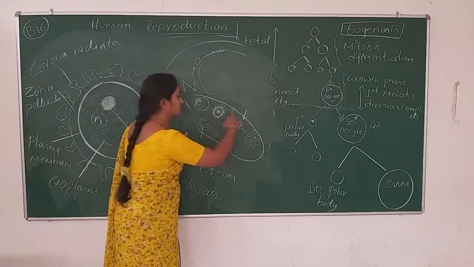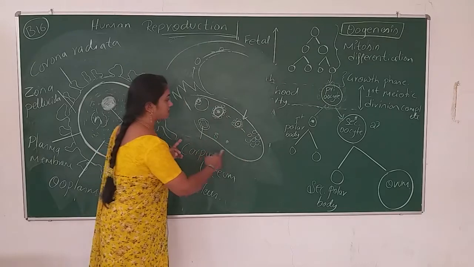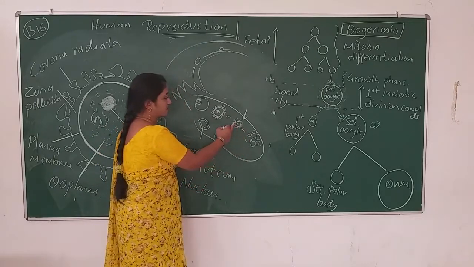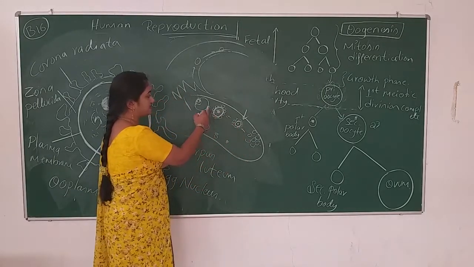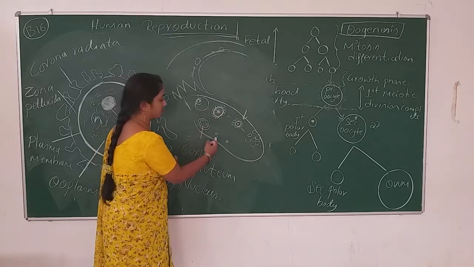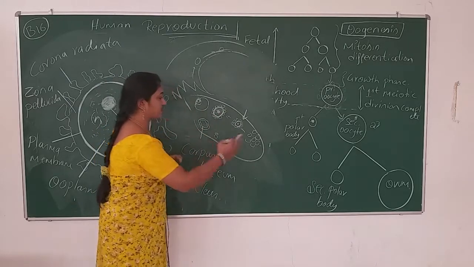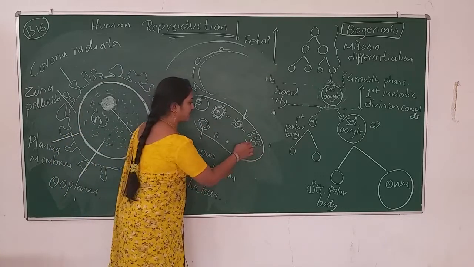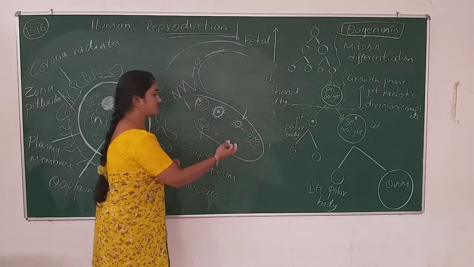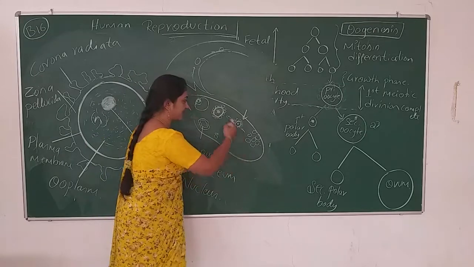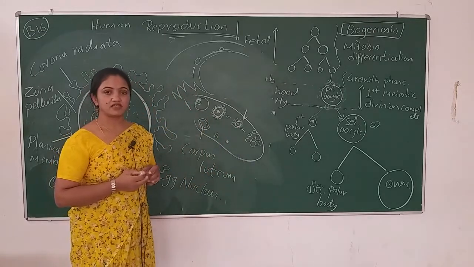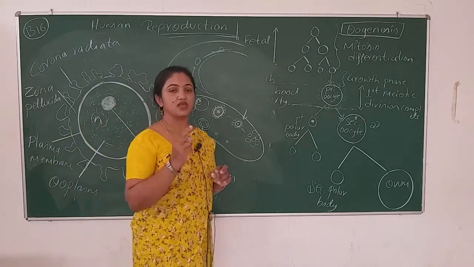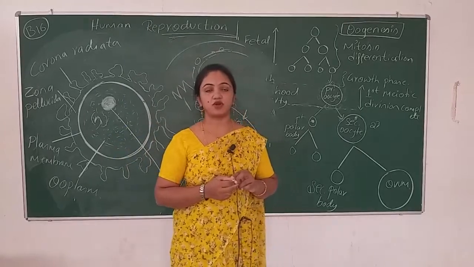So this is a cycle. In one month, one primary follicle develops, Graafian follicle, corpus luteum, degenerates, and then it moves on. In the next month, again one primary follicle. So this cycle takes place every month inside the female reproductive tract.